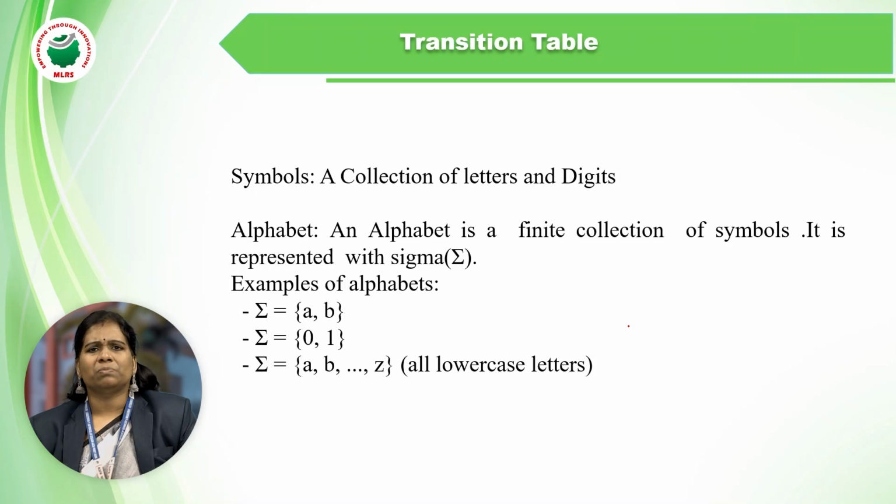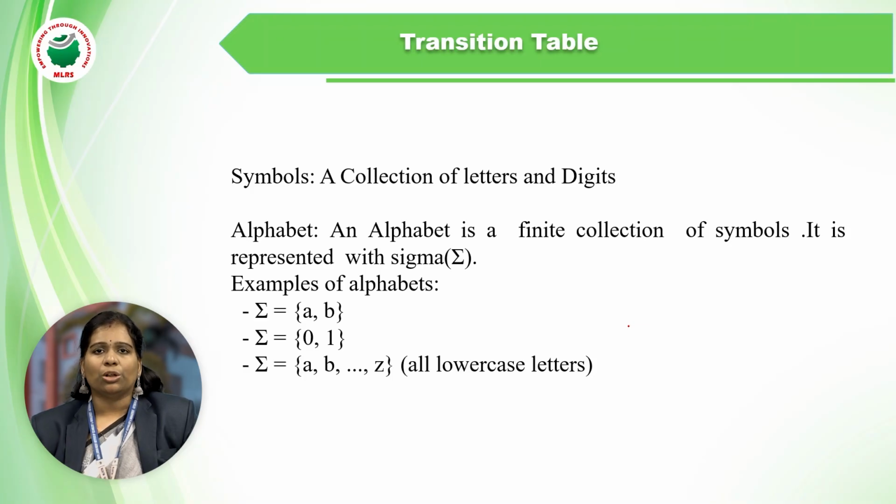So what is a symbol? A symbol is nothing but a collection of letters and digits. Next, alphabet. An alphabet is a finite collection of symbols.